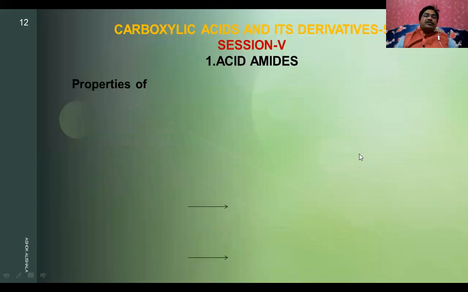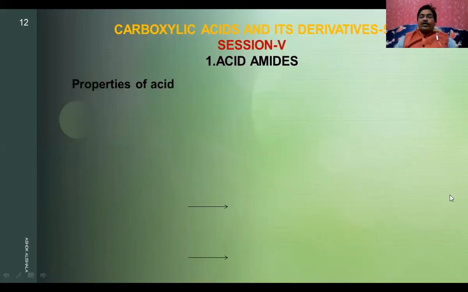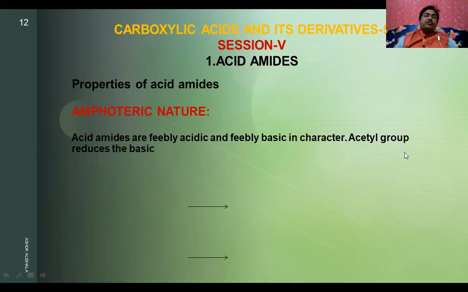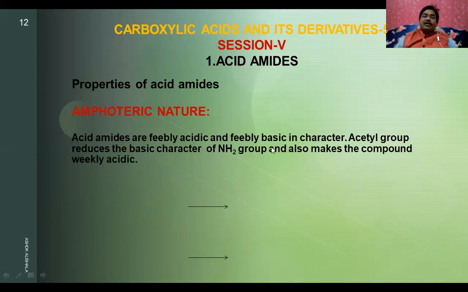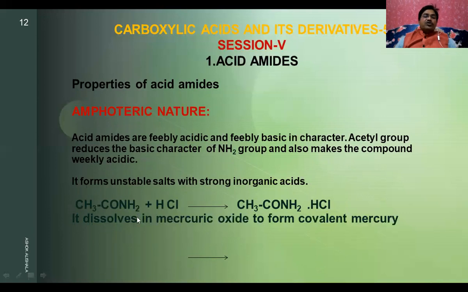Now let us see another property of the amides, amphoteric nature. What is this amphoteric nature? Amphoteric means both acidic and basic character. That is, in acid amides, because of the carbonyl carbon, there is an NH2 group. Because of that acetyl group, it has a basic as well as an acidic character. The acetyl group reduces the basic character of the NH2 group and also makes the compound weakly acidic. Here you observe, this is the acetyl group.